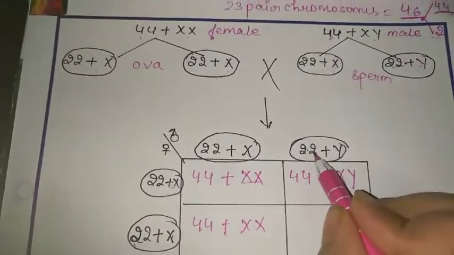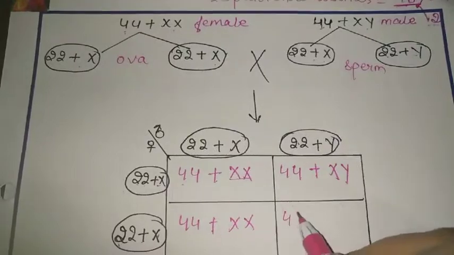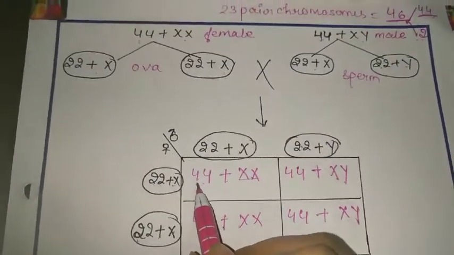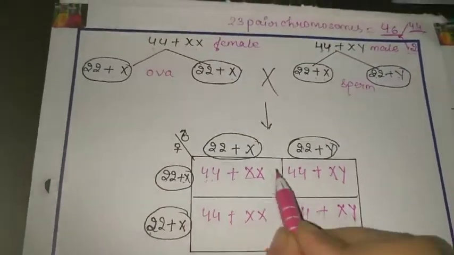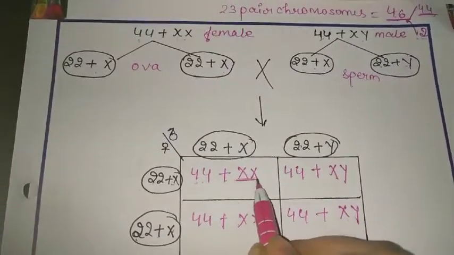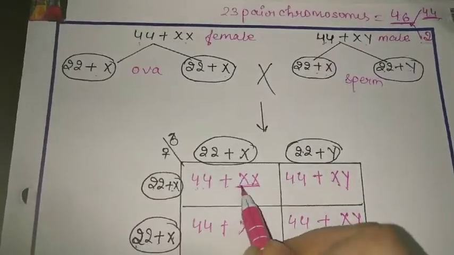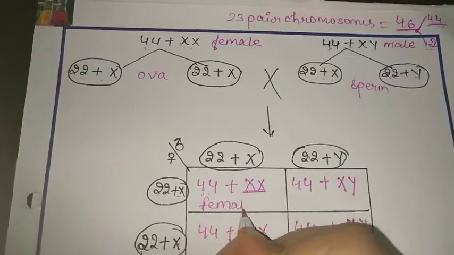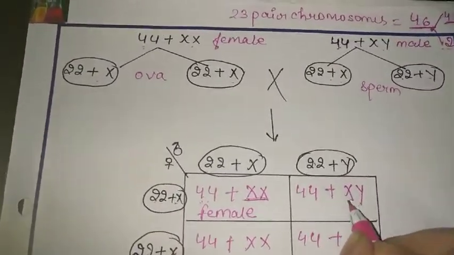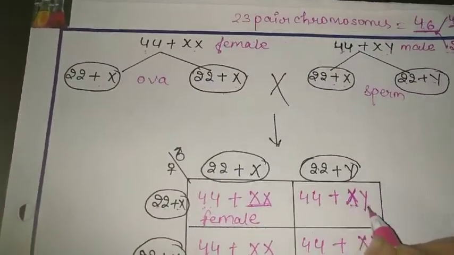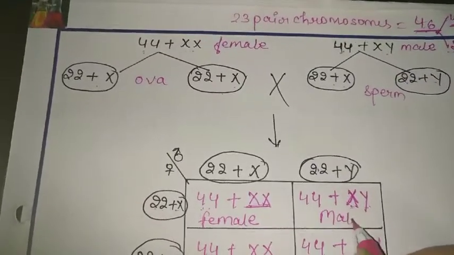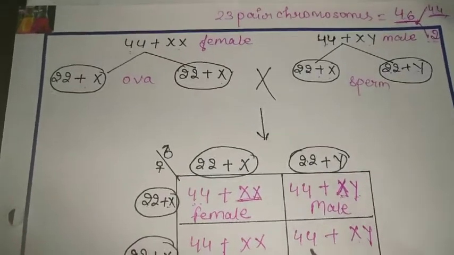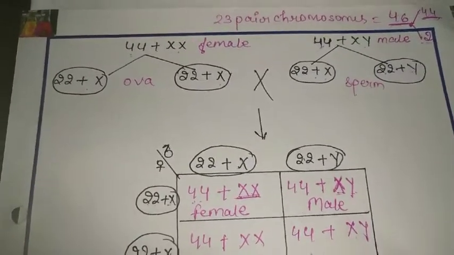Now 22, 22, again 44 plus XY. Since the zygote which receives XX chromosomes, X ovum and X sperm, will always be female, whereas if there is X and Y, that will be male. This will also be female, and again this is the male condition.